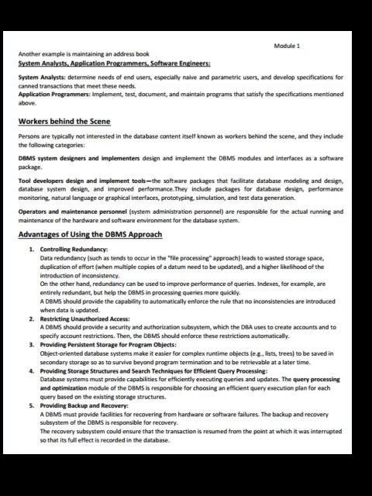A DBMS must provide facilities for recovering from hardware or software failures. The backup and recovery subsystem of the DBMS is responsible for recovery. The recovery subsystem could ensure that the transaction is resumed from the point at which it was interrupted, so that its full effect is recorded in the database.